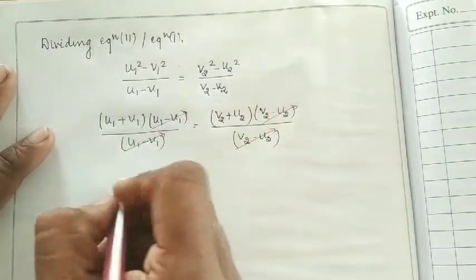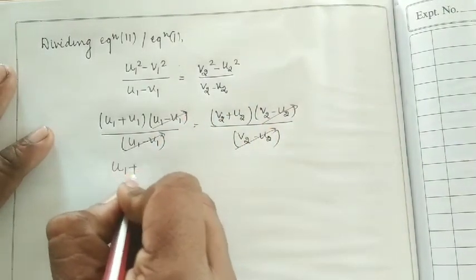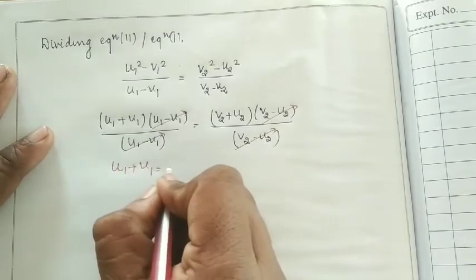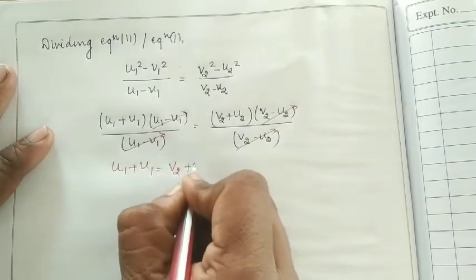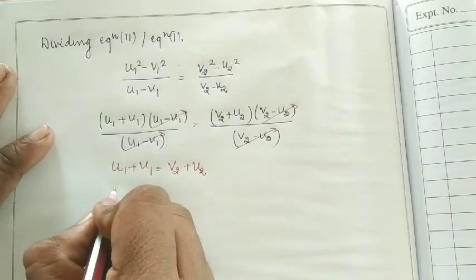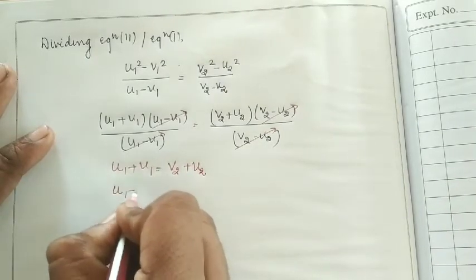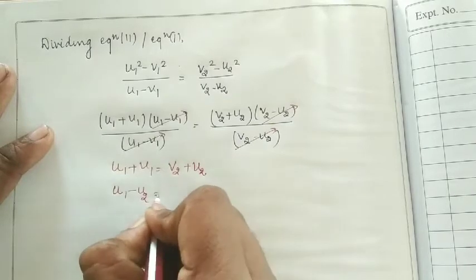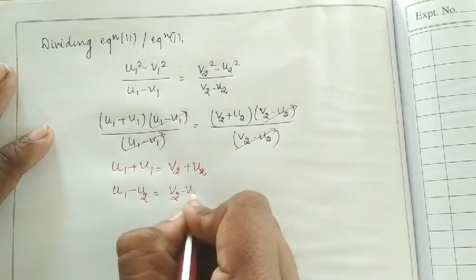So what we will get is u1 plus v1 is equal to v2 plus u2. Okay students, from this we can write u1 minus u2 is equal to v2 minus v1.